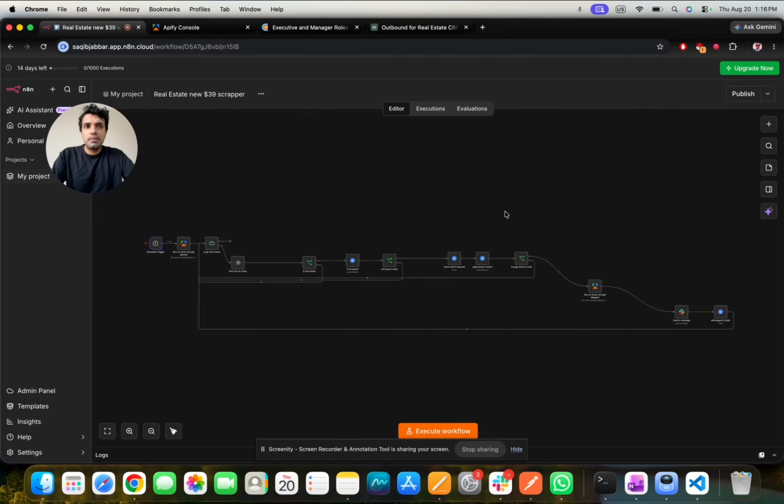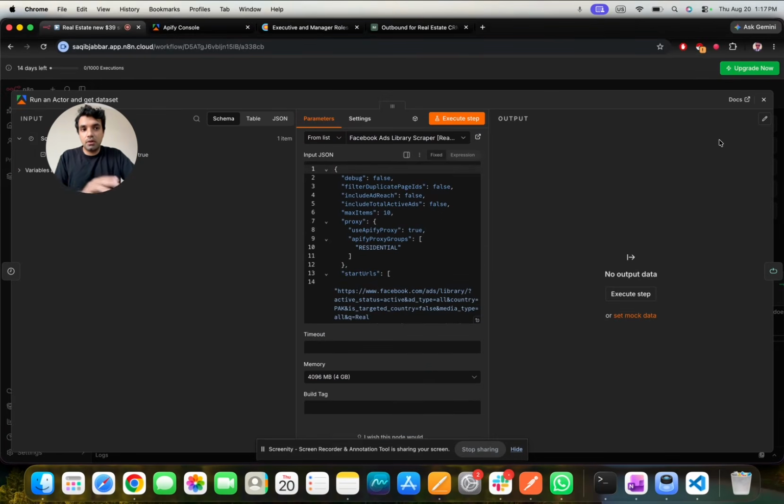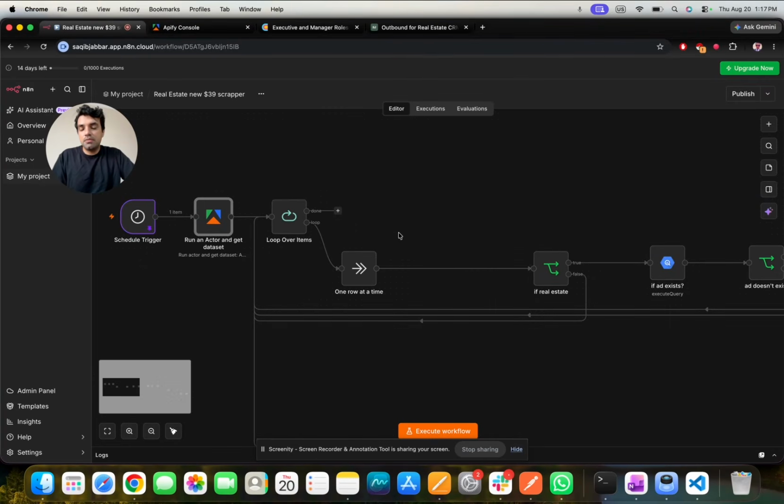All of these people are basically running lead gen ads on Meta, and there is no tool right now that sends us signals of any new page or any new company that has started running lead gen ads. So what we did was we initially built our own system through n8n. It's a scheduled trigger, so every 6 hours it runs an actor on Apify. It fetches all the companies that are running lead gen ads, and then it loops over each ad.